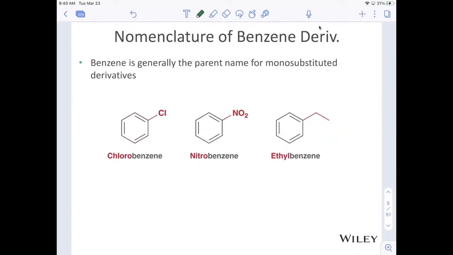Benzene nomenclature is a little challenging because there's more than one correct way to name these compounds. I will show you the several different ways, and I will let you pick which one you prefer. Very often, benzene will be the parent name for our compounds. For example, chlorobenzene, nitrobenzene, and ethylbenzene. So for monosubstituted derivatives, benzene can be our parent name.